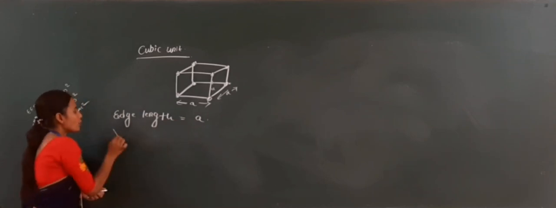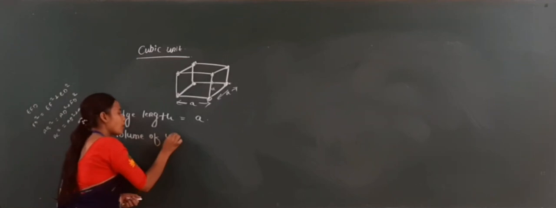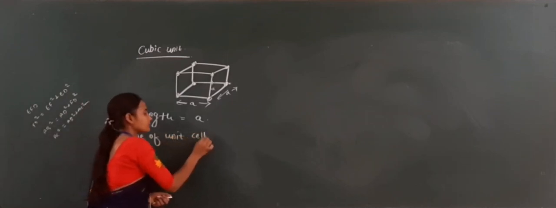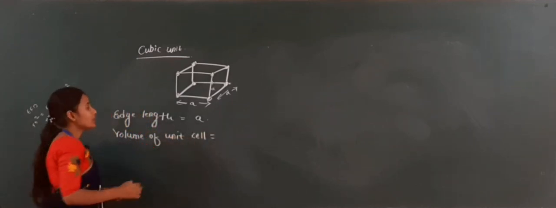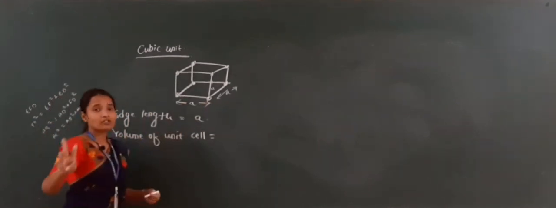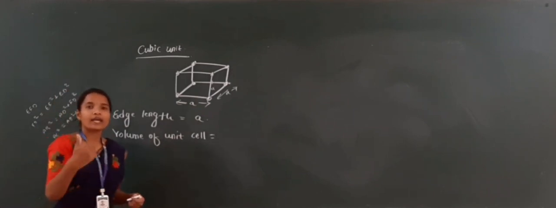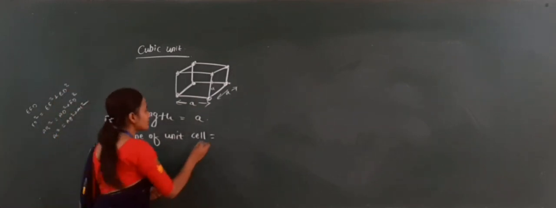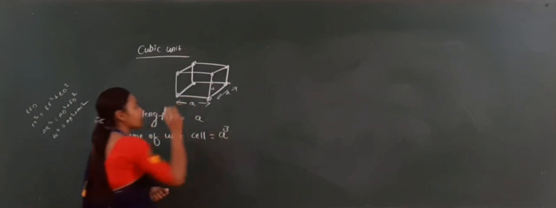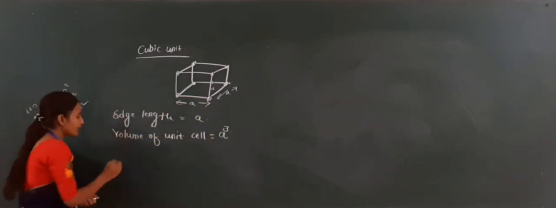Next, again, the volume of the unit cell. What is the volume of the unit cell? Volume is nothing but it is in the 3-dimensional region. It contains length, width as well as height. So now A into A into A, how much? That is A cube. So now here you can take that is A cube. And next one is rank.